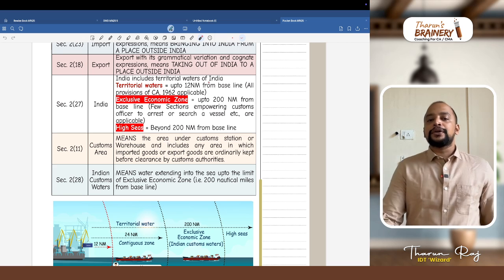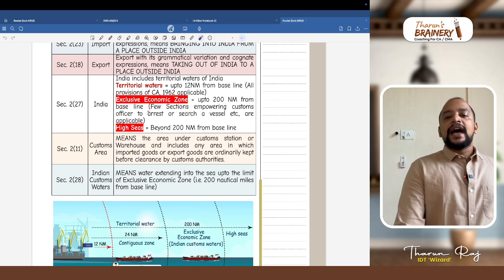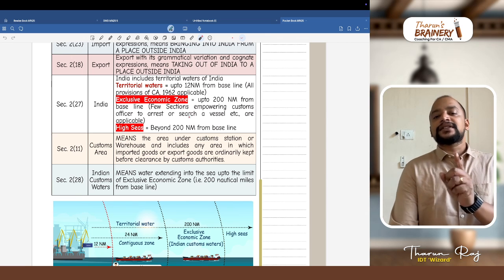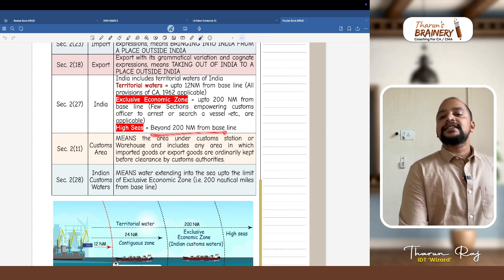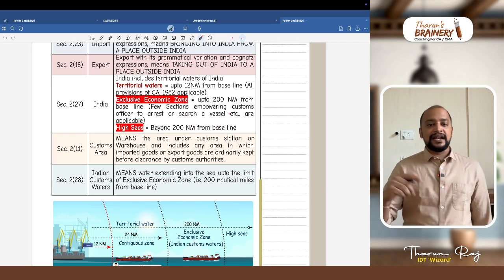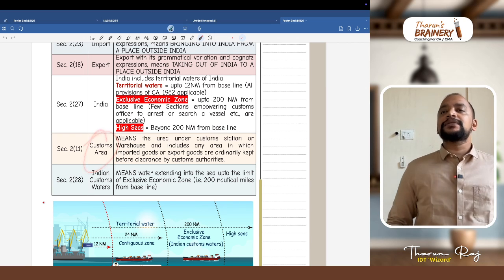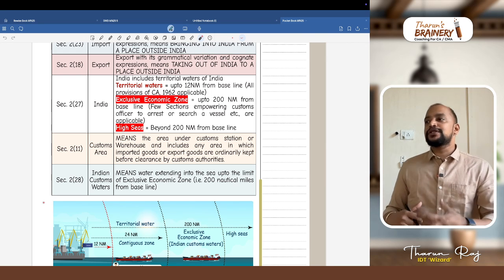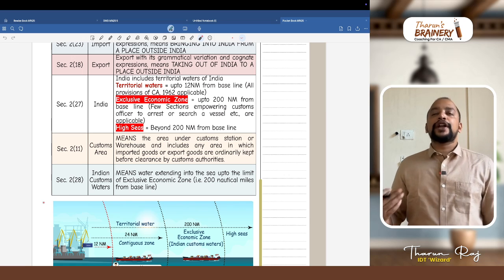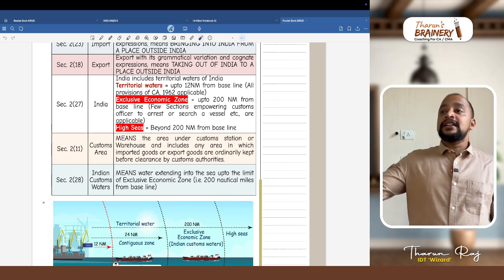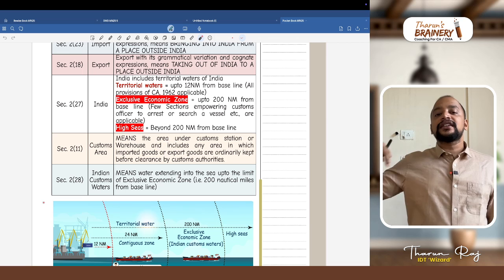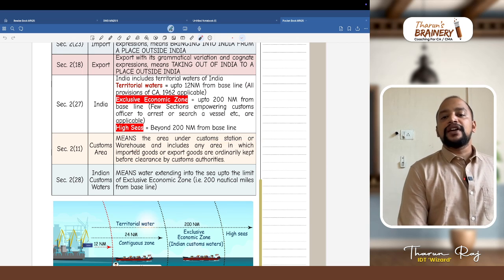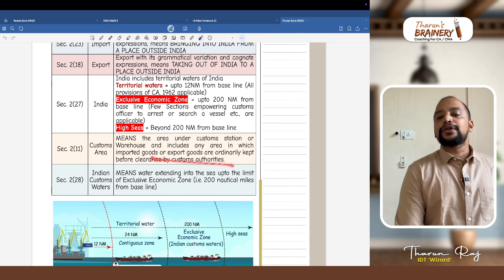This exclusive economic zone is also known as Indian customs waters, and a few sections empowering the customs officer to arrest and search a vessel are extended up to 200 nautical miles, and high seas is beyond 200 nautical miles from the baseline. Then what is the customs area? Customs area means, in the customs port or airport, that area which is under the control of customs. Not the entire port or airport is controlled by the customs department. In the port or airport, there is an area which is under the control of customs department, that is known as customs area. It is the area under a customs station or warehouse and includes any area in which imported goods or exported goods are ordinarily kept.